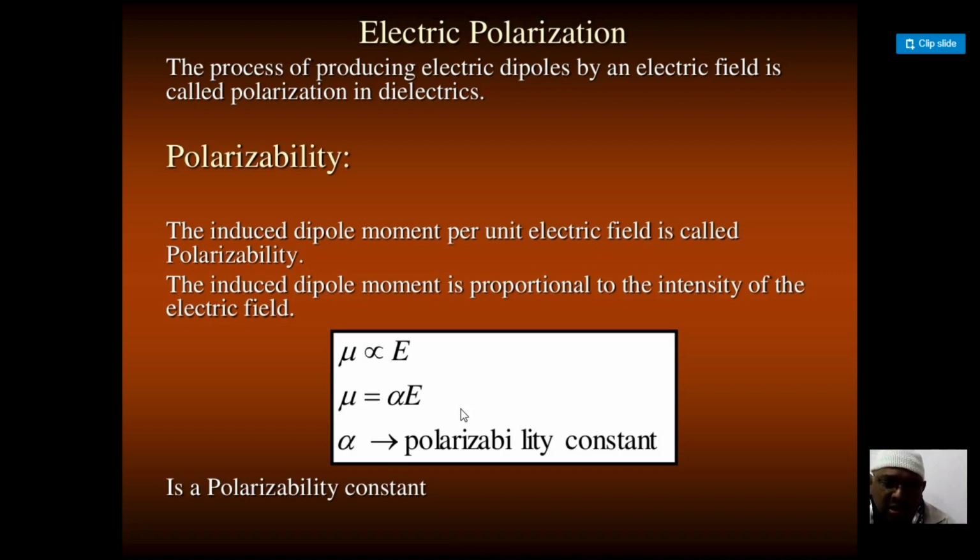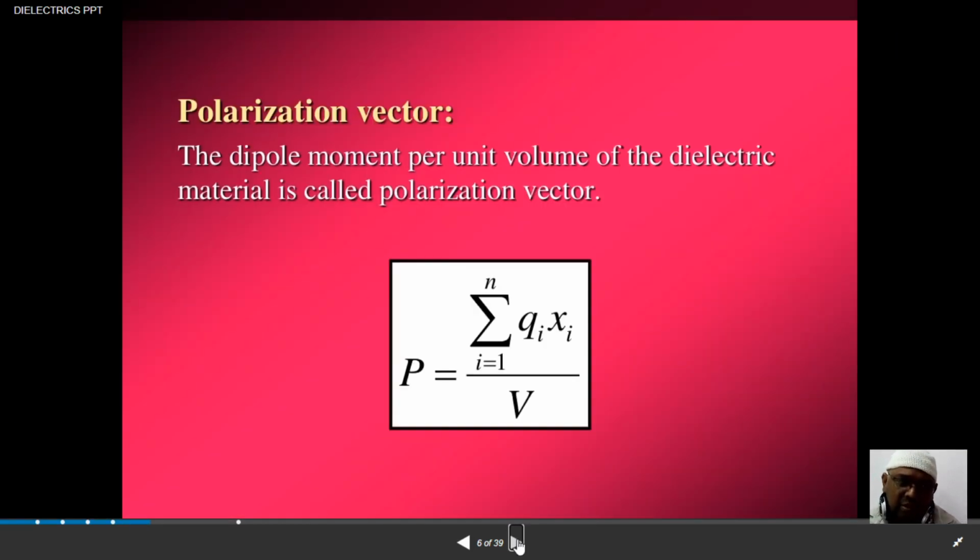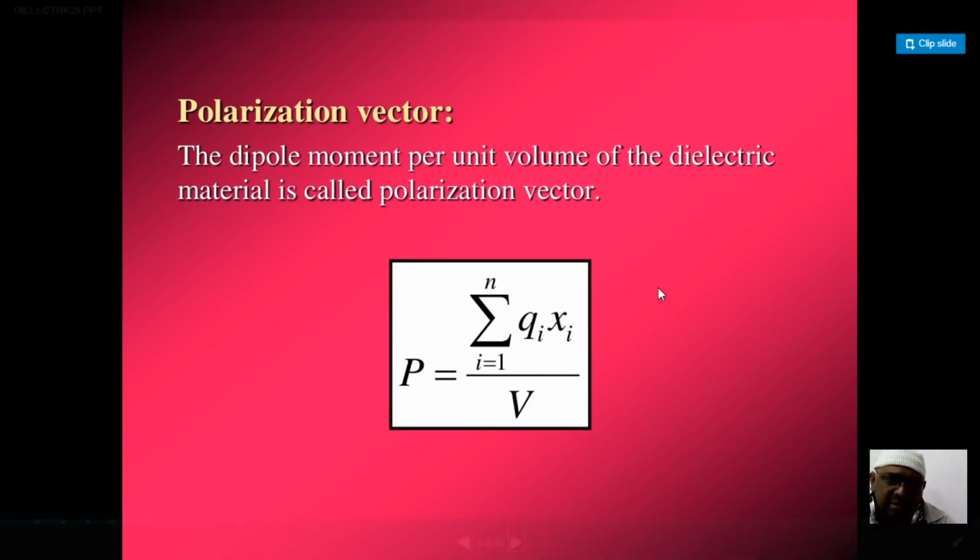So how much polarization of charges has taken place at that particular instant is what you need to study through the polarizability. So this is about electric polarization and polarizability in dielectrics. Now, what is actually the polarization vector?